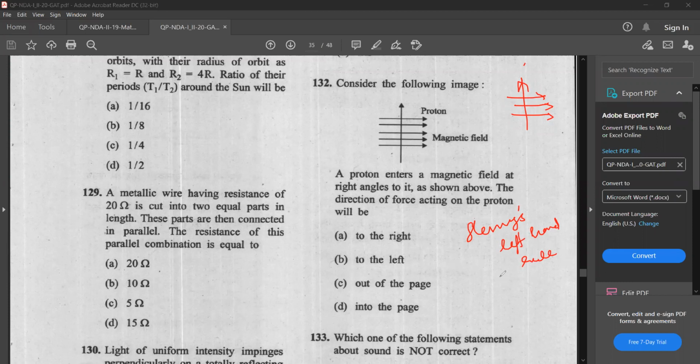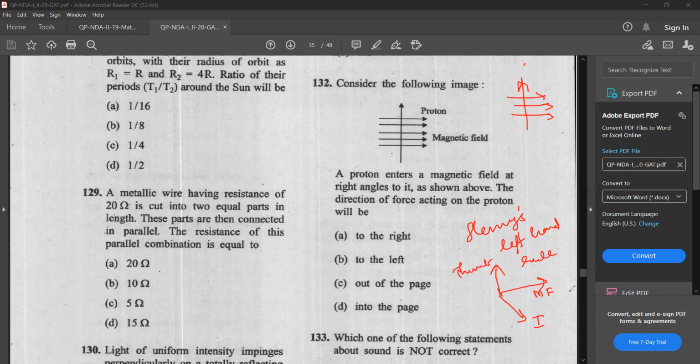Your forefinger shows the magnetic field, the middle finger shows the current, and the thumb gives the force.